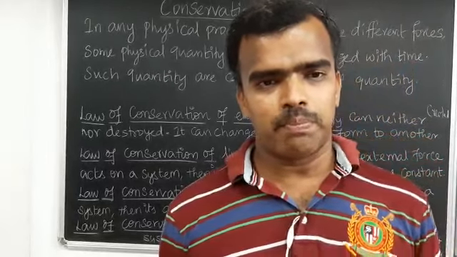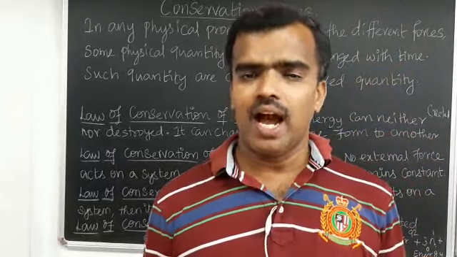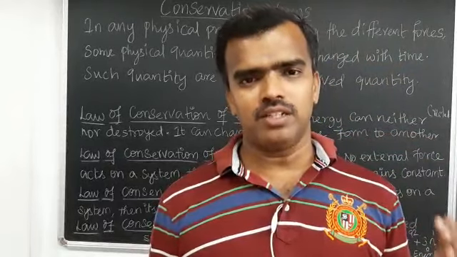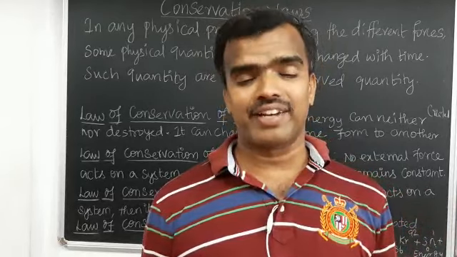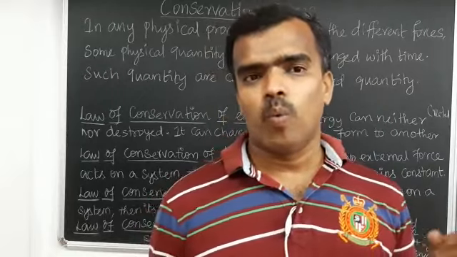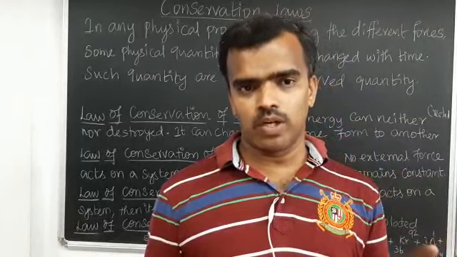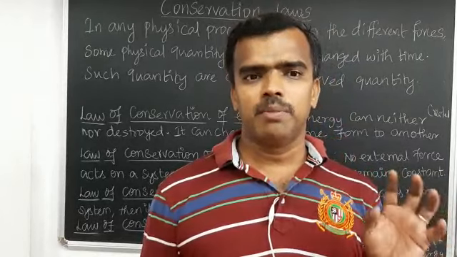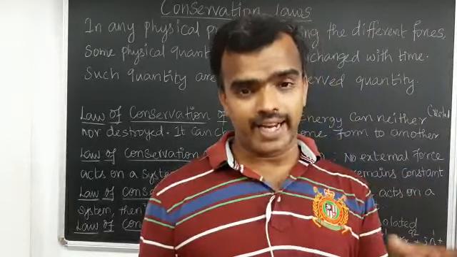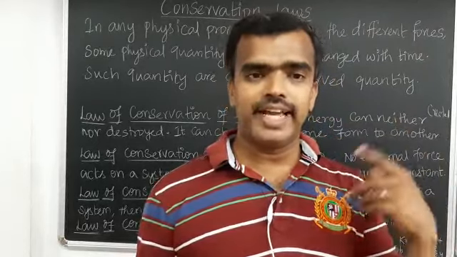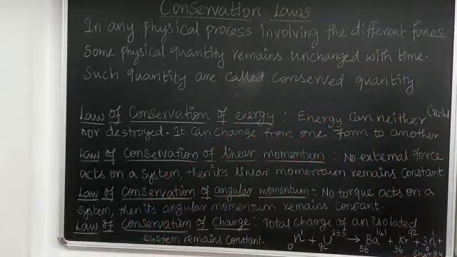When the planets approach towards the sun, what will happen? The moment of inertia with respect to the sun gets reduced, therefore the angular speed increases. Again I am telling, when the planets revolving around the sun approach towards the sun, the moment of inertia gets reduced, and to conserve the angular momentum, the angular speed will increase. That is a very good example for the law of conservation of angular momentum.